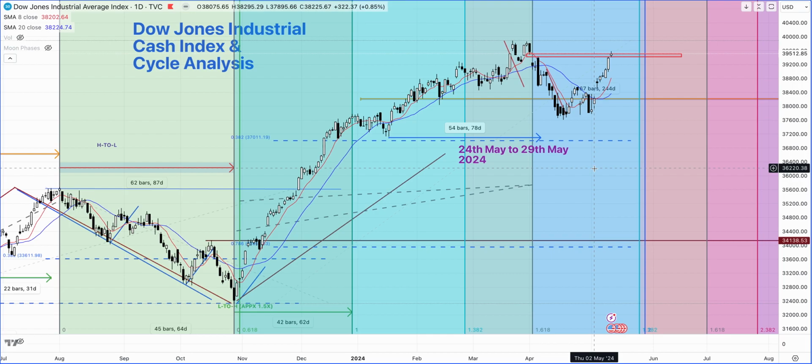So what we want to note here is that we have a key date of 24th May to 29th May 2024, where we are looking for the possible end of the correction. And the way the timing works is we have to give it plus or minus 1 to 2 trading days on either side of this range.